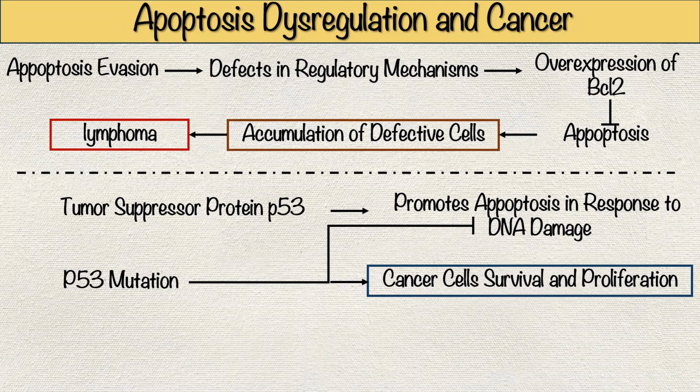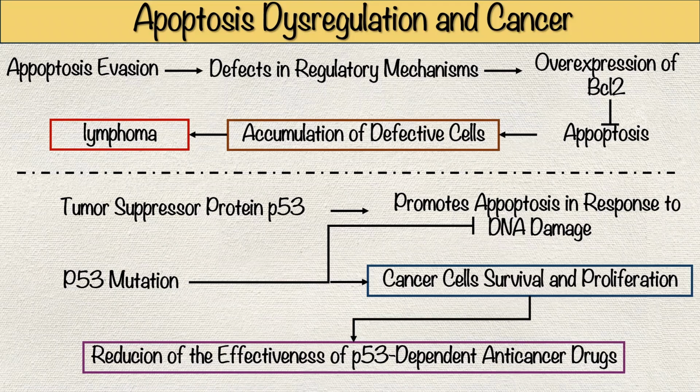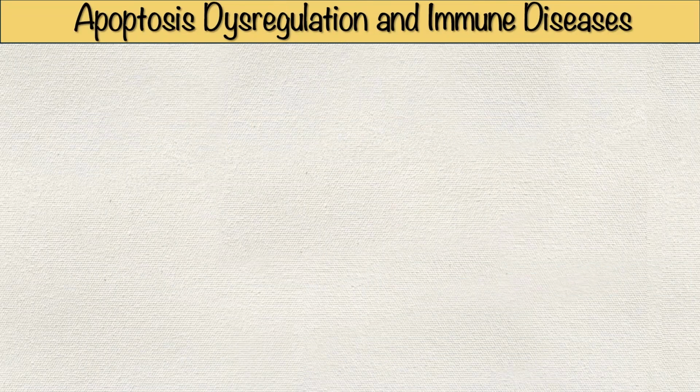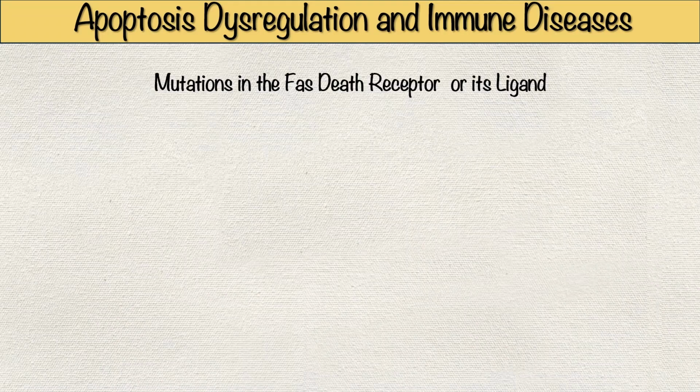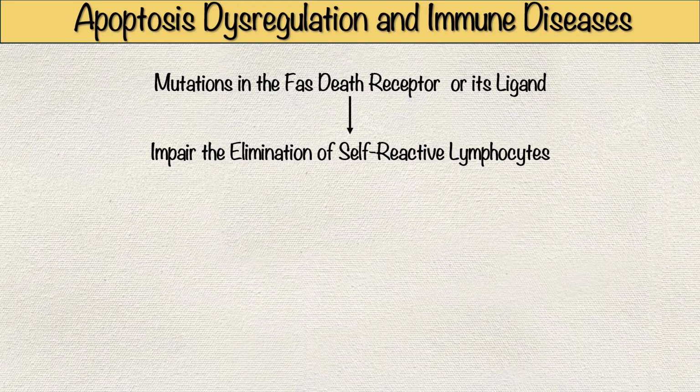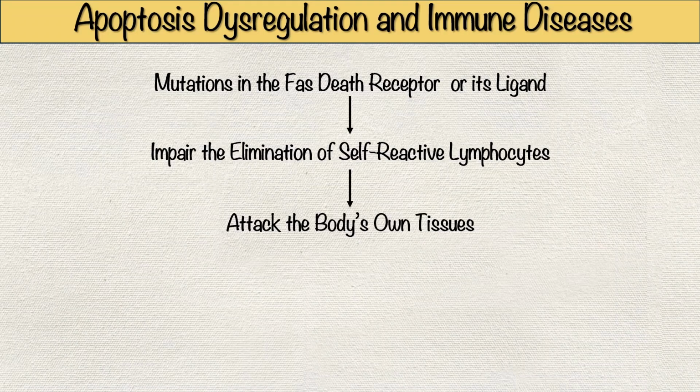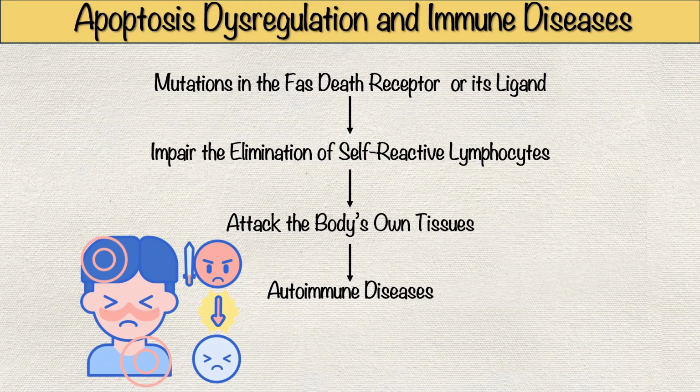This also reduces the effectiveness of anti-cancer drugs that depend on p53 to induce apoptosis. Insufficient apoptosis can also disrupt immune tolerance. Mutations in the Fas death receptor or its ligand impair the elimination of self-reactive lymphocytes, which attack the body's own tissues, leading to autoimmune diseases. Understanding apoptosis mechanisms has opened doors to promising therapeutic strategies.